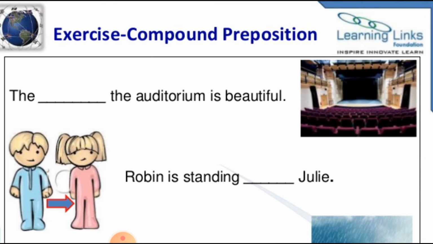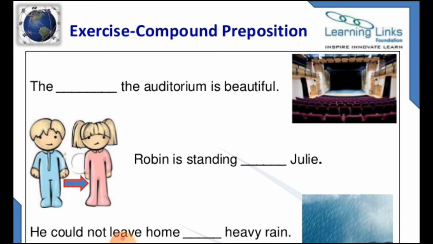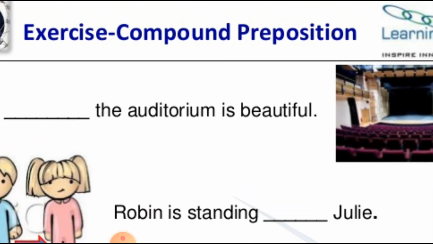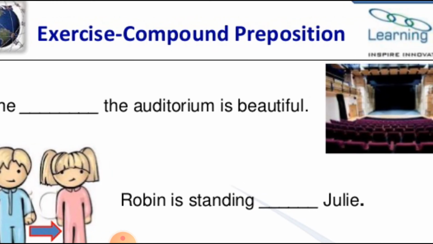Now we have to use compound preposition. The dash, the auditorium is beautiful. We can say the inside of the auditorium. Compound preposition, so we'll be having two prepositions, but they will not be joined as a single word. In double preposition, they are joined as a single word, like inside, outside, in and side. Now the new word is inside, but in the compound preposition, the words remain independent. So the inside of the auditorium is beautiful.